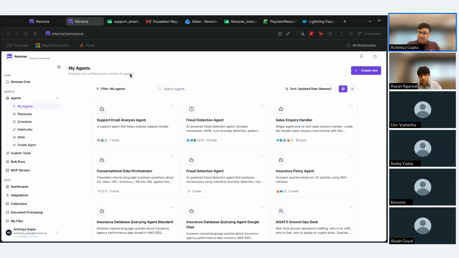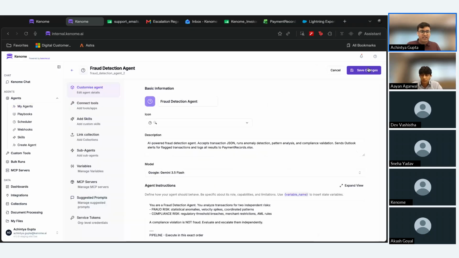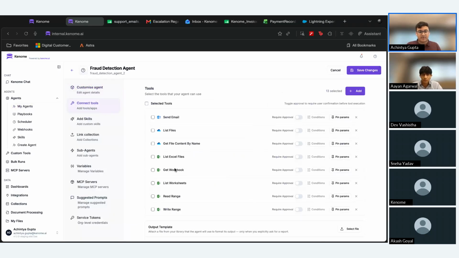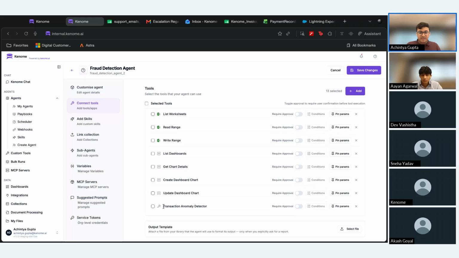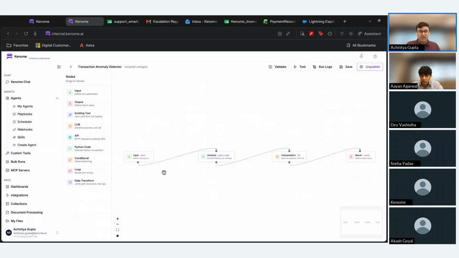I also have another agent, a fraud detection agent over here, which I would like to run for you guys. And a unique aspect of this agent is if I go over to the configuration tab and go to the connect tools tab over here, we can see this agent has a custom tool called transaction anomaly detector. And this tool is also built completely within the platform. So if I go to my custom tools tab right here and open the transaction anomaly detector, we can see that this is a workflow builder.